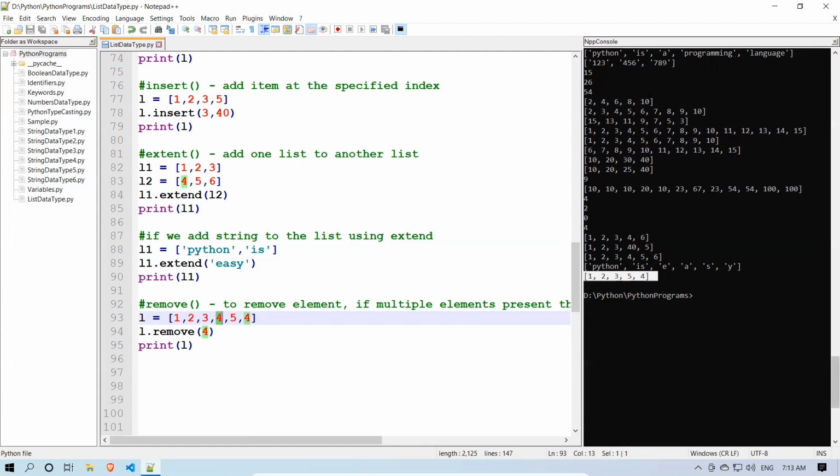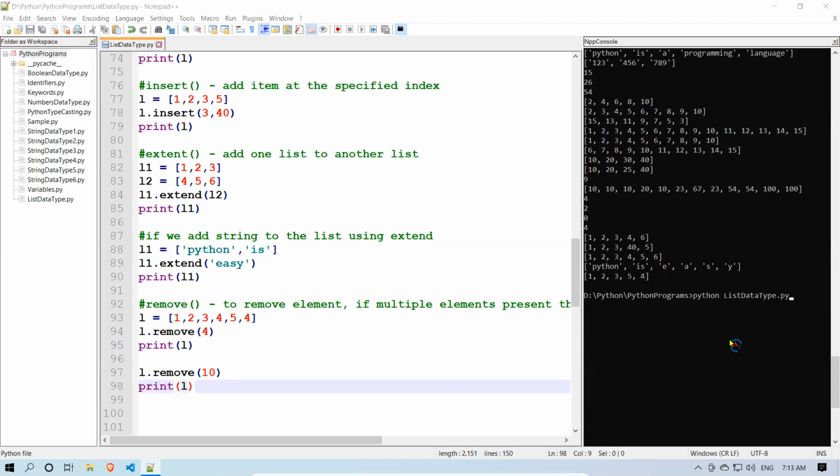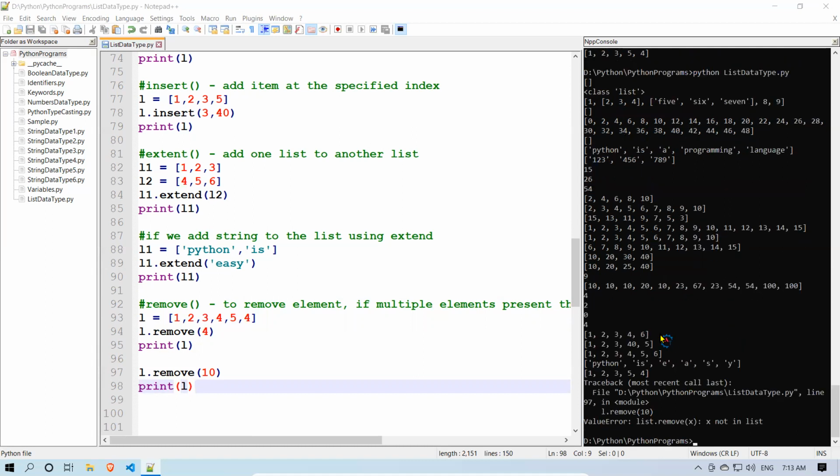Okay, and if there is no value, L dot remove of, I'll say 10. There is no 10th element, but I'm trying to remove. What happens? You see that you will get a value error.